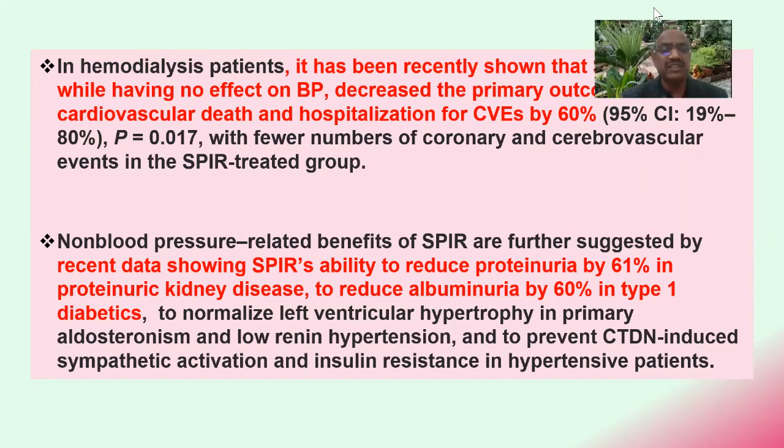And non-blood pressure related benefits of spironolactone are further suggested by recent data which shows spironolactone's ability to reduce proteinuria by 61% in proteinuric kidney disease, to reduce albuminuria by 60% in type 1 diabetes, to normalize left ventricular hypertrophy in primary aldosteronism and low renin hypertension, and to prevent chlorothalidone-induced sympathetic activation and insulin resistance in hypertensive patients.